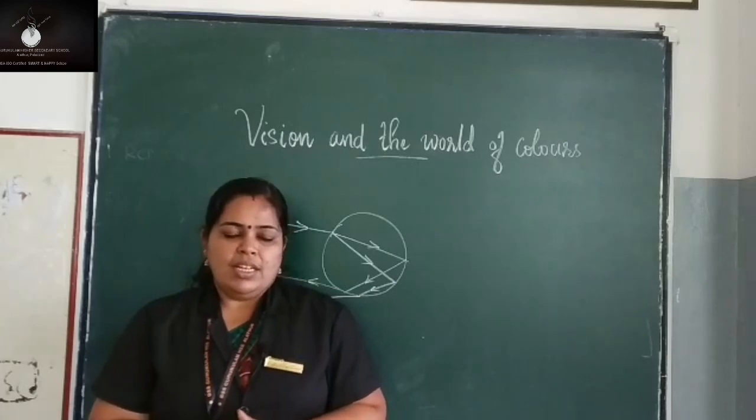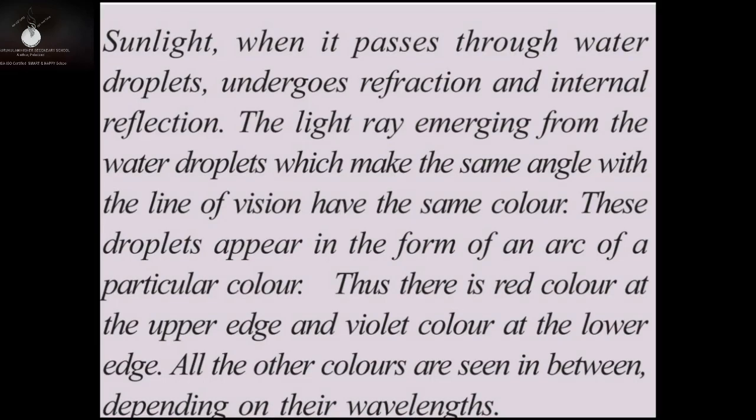Is it clear? Sunlight, when it passes through water droplets, undergoes refraction and internal reflection. The light rays emerging from the water droplets, which make the same angle with the angle of vision, have the same color. These droplets appear in the form of an arc of a particular color. Thus, there is red color at the upper edge and violet color at the lower edge. All other colors are seen in between depending on their wavelength.